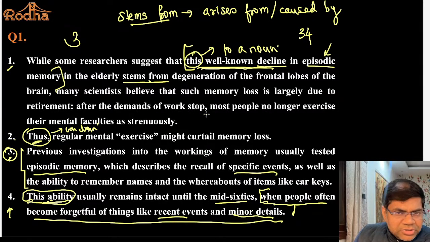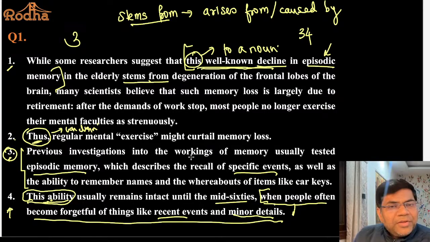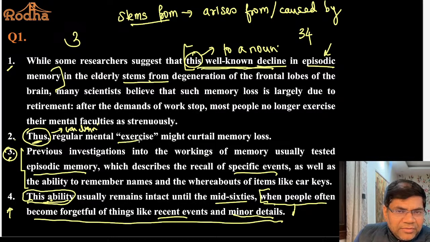After the demands of work stop, most people no longer exercise their mental faculties as strenuously. And what happens as a result? They become forgetful of things. So, regular mental exercise might curtail memory loss. Right? So in statement 3 it has been explained to us what exactly is episodic memory. Statement 3 tells you what is episodic memory.